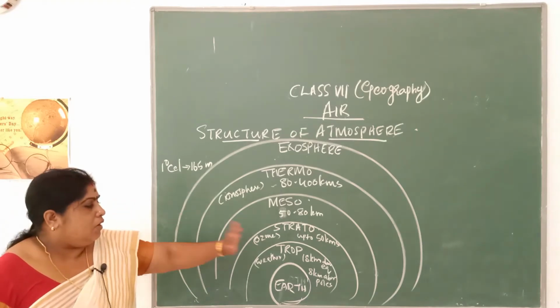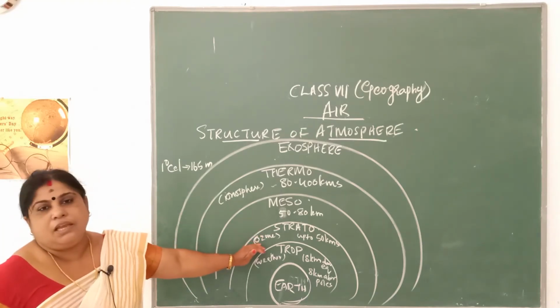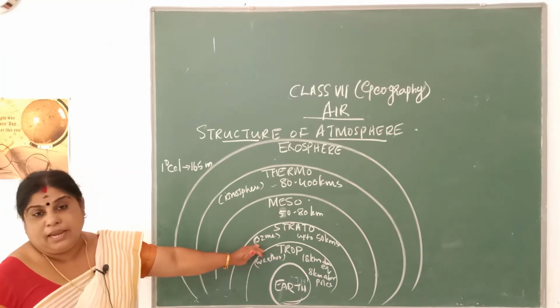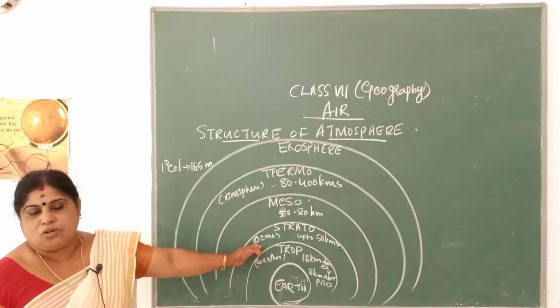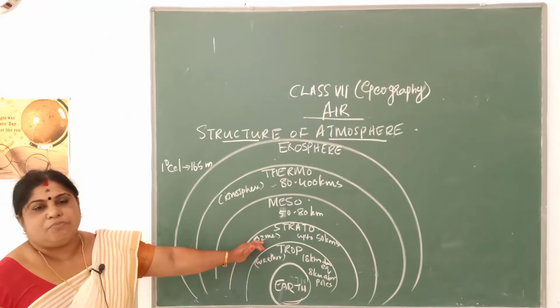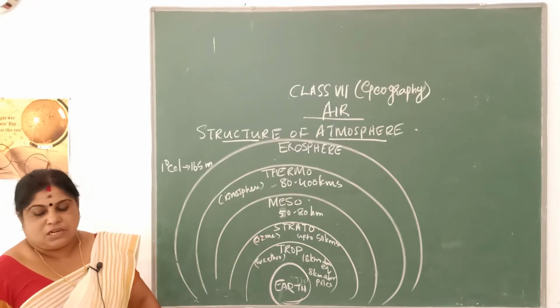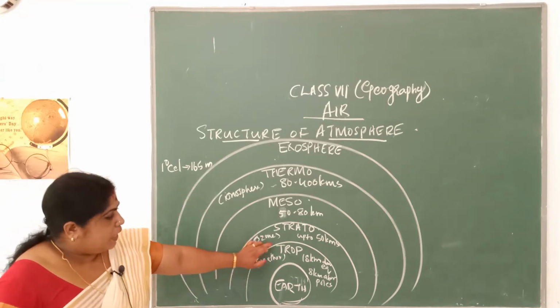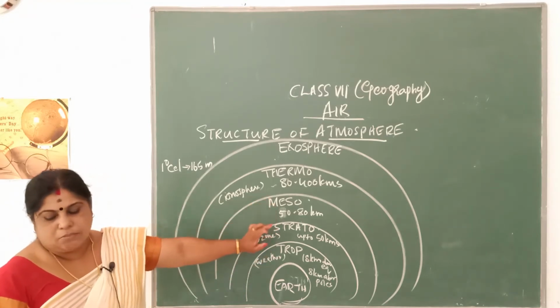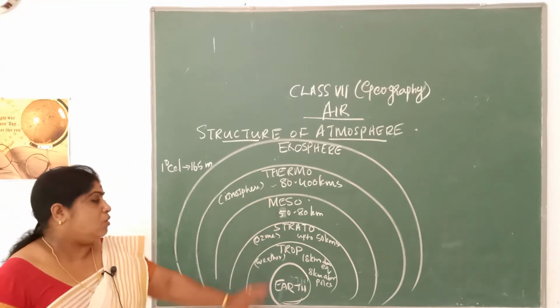Another important feature of stratosphere is the existence of a layer which you call the ozone layer, which protects the earth from the harmful ultraviolet radiations from the sun. Now the boundary which separates stratosphere and the mesosphere, you call it as stratopause.